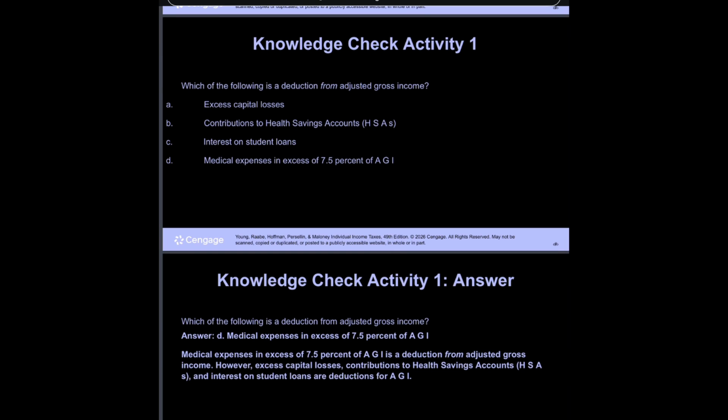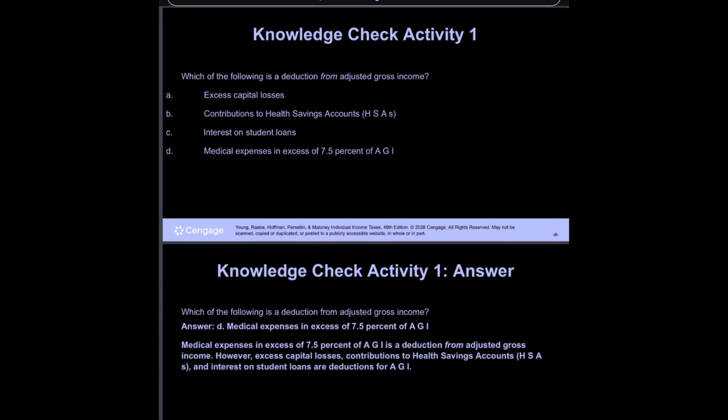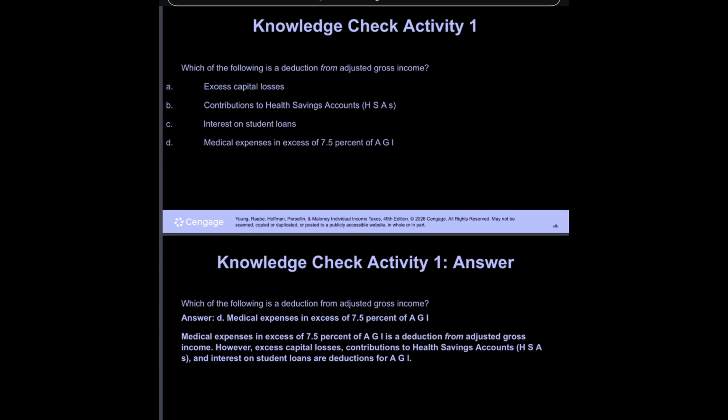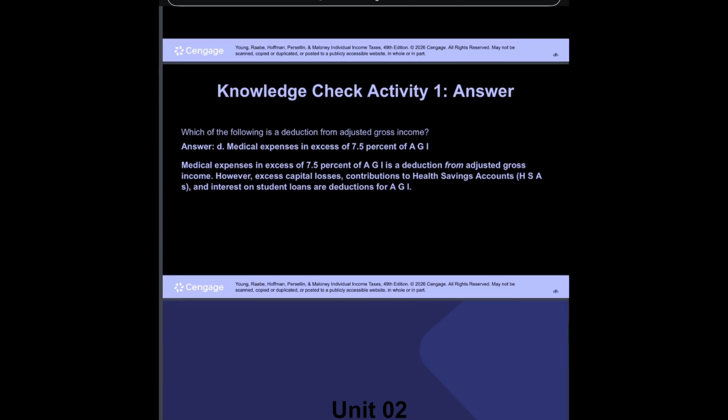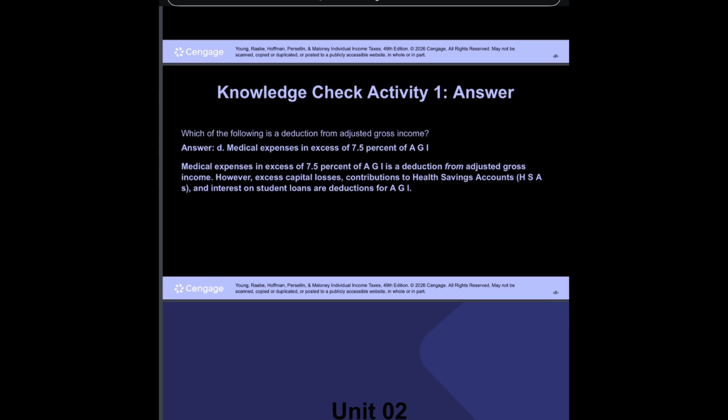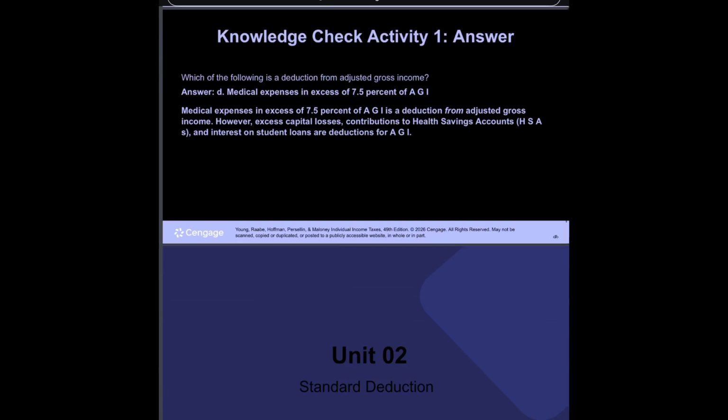Knowledge Check Activity 1, answer. Which of the following is a deduction from adjusted gross income? Answer: D. Medical expenses in excess of 7.5% of AGI. Medical expenses in excess of 7.5% of AGI is a deduction from adjusted gross income. However, excess capital losses, contributions to health savings accounts, HSAs, and interest on student loans are deductions for AGI.